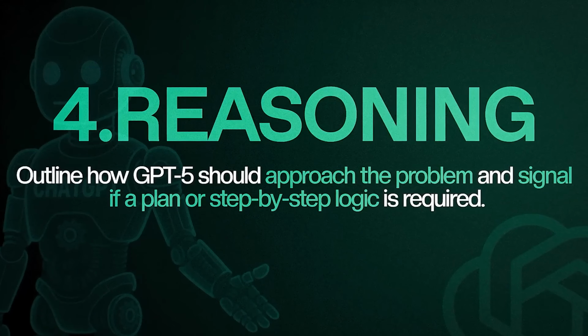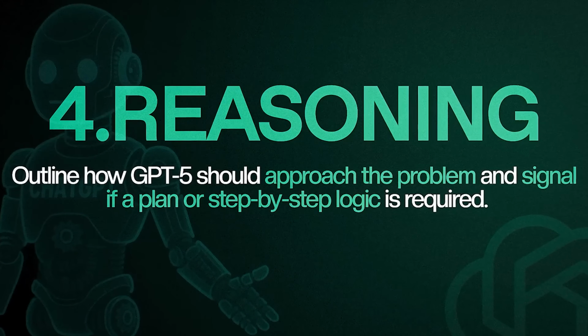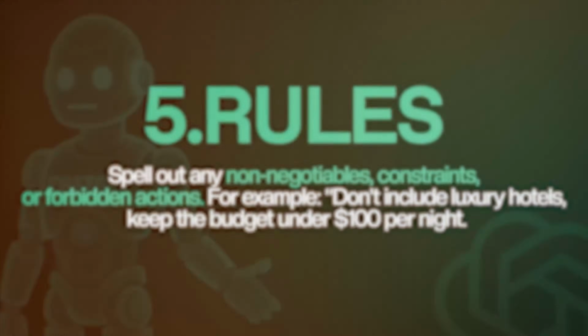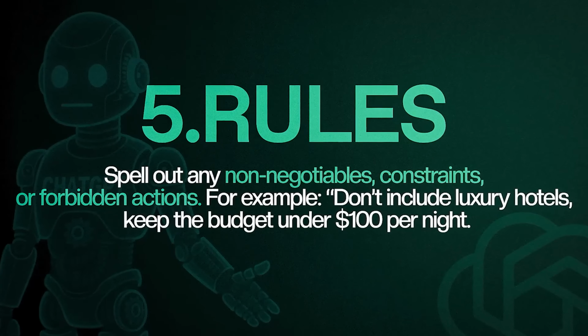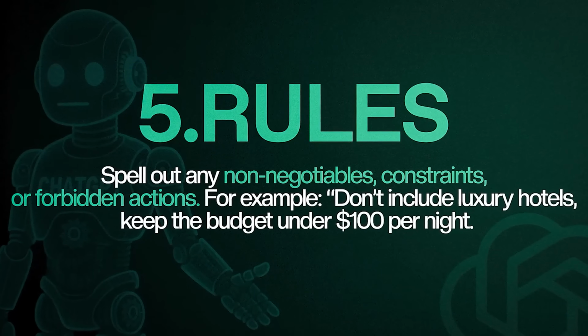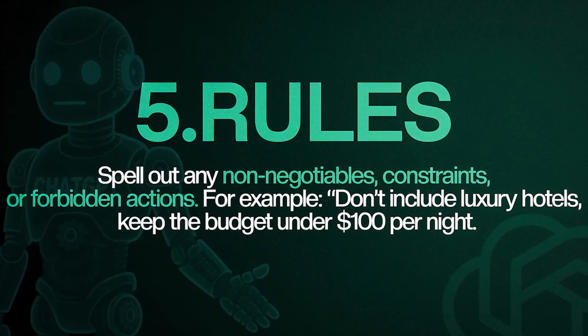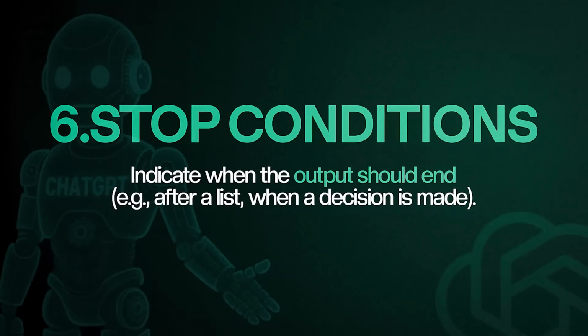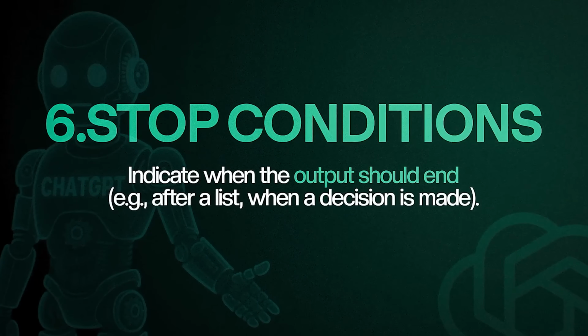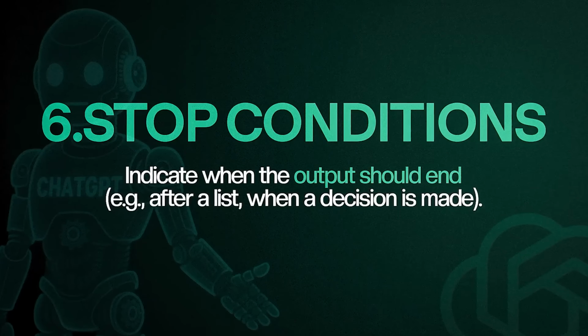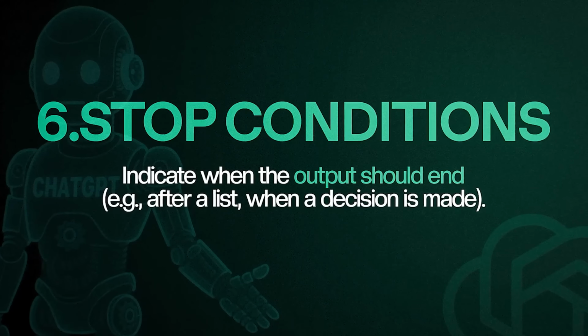If you have a step by step logical plan, you should share it. Rules are something where you ask your GPT agent not to go beyond particular activities. These include non-negotiables, constraints, or forbidden activities which the GPT should not cross. We also have control over the GPT to indicate when the output should stop by giving some decisions or conditions.